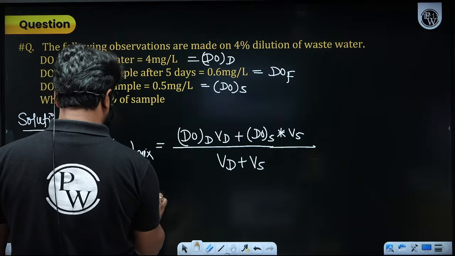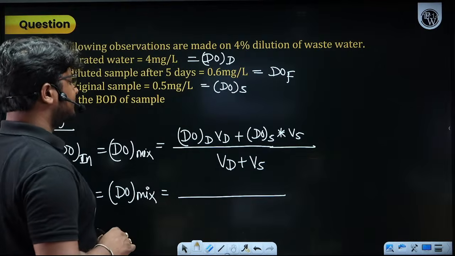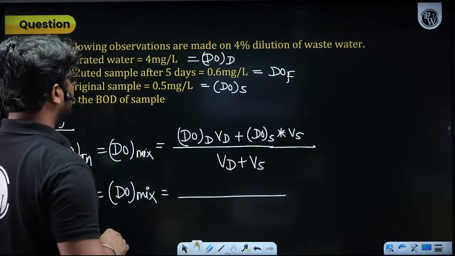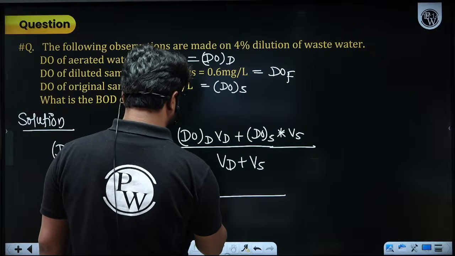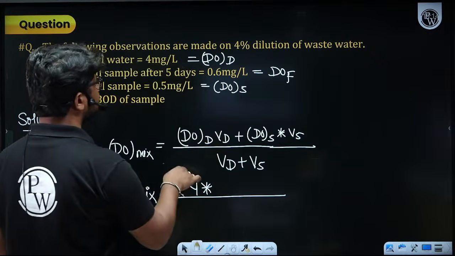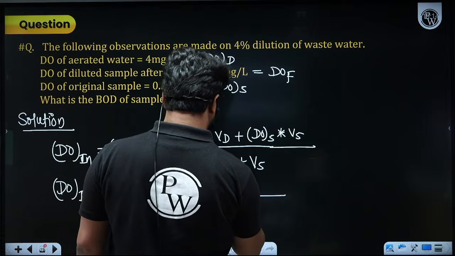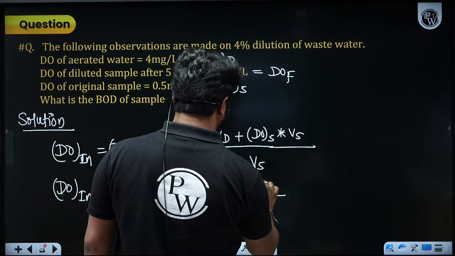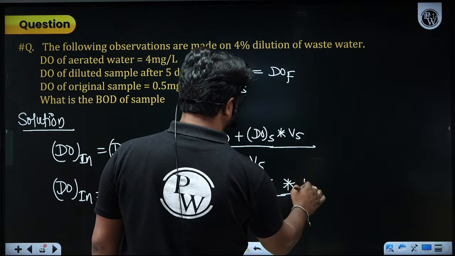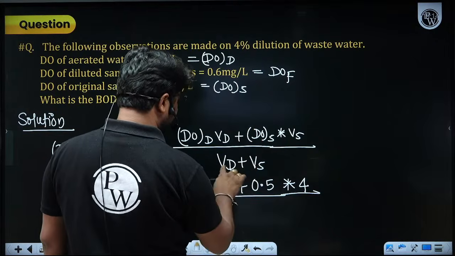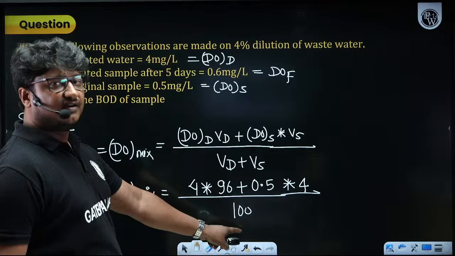So DO of aerated water is 4. VD, for a 4% dilution of sample, will be 96. DO of the sewage sample is 0.5, and the volume of sample I am considering as 4 units, divided by VD plus VS, which is 100. As I'm taking all these values in percentage, that's why I have written 100.